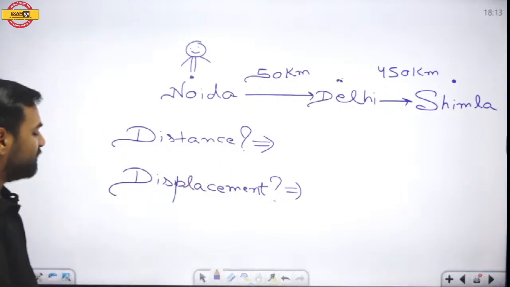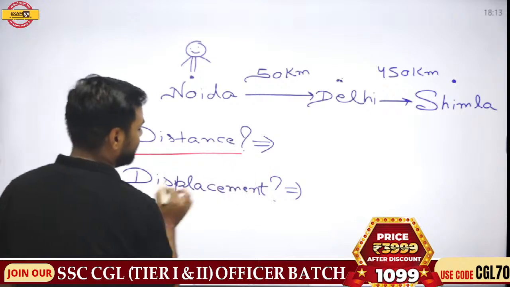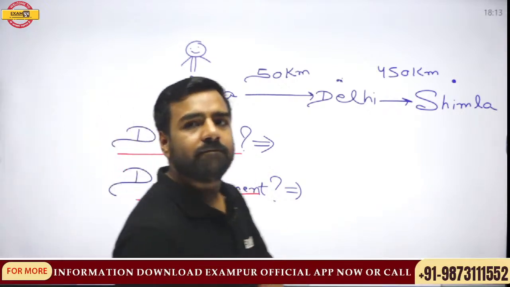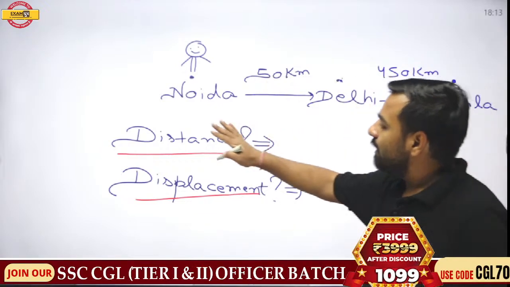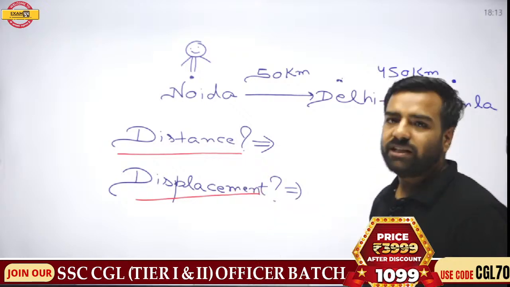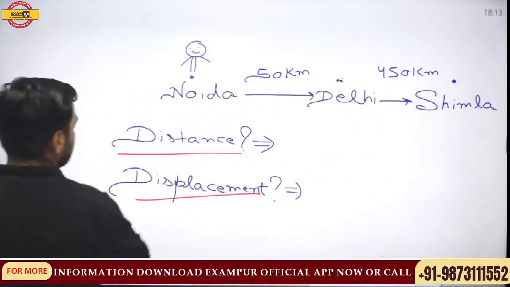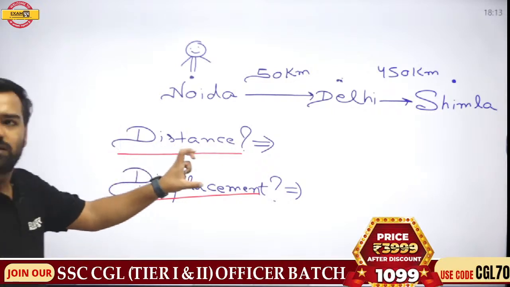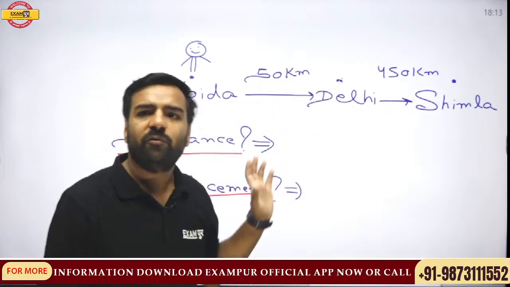What's the difference between them? Waiting for the answer. Always remember, when we are talking about displacement, this is the shortest distance between the initial point and the final point.